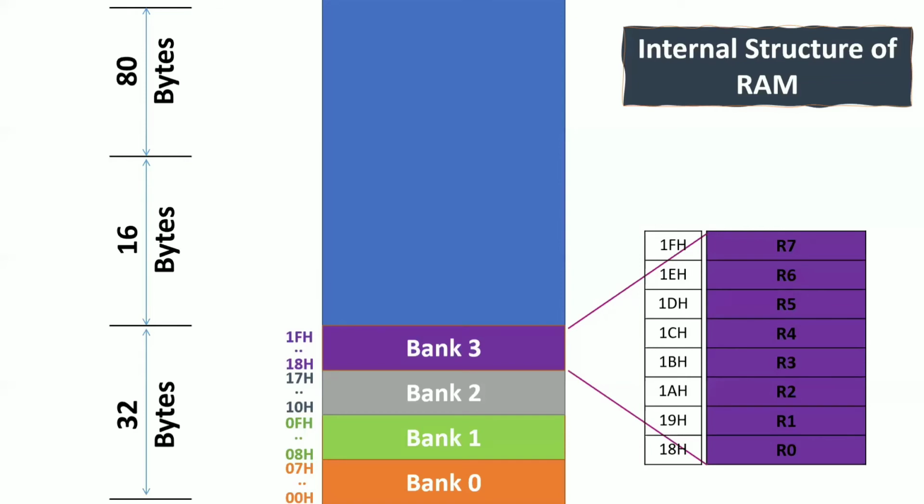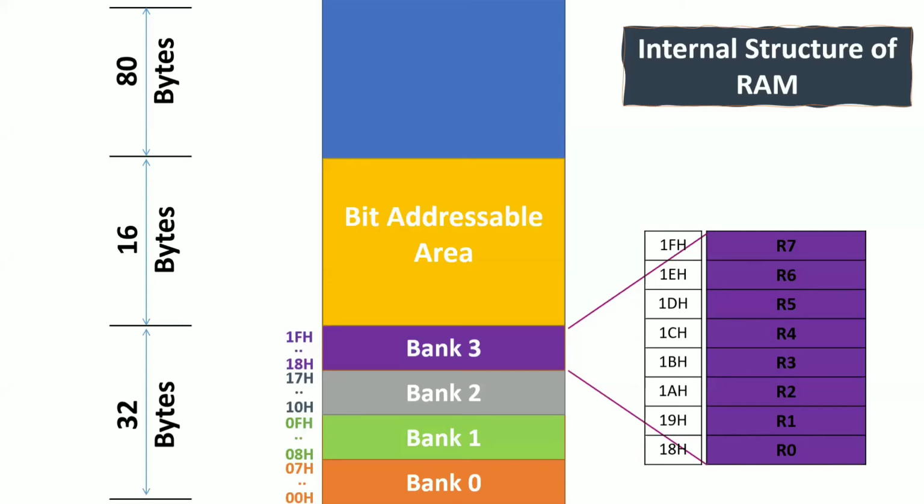Now coming to the next 16 bytes, 16 locations. That 16 locations we are calling the bit addressable area. What is meant by bit addressable area? That means if you take 1 byte, it has 8 bits. If you want to access each and every bit, that part of this memory lets you access each and every bit of your memory location.